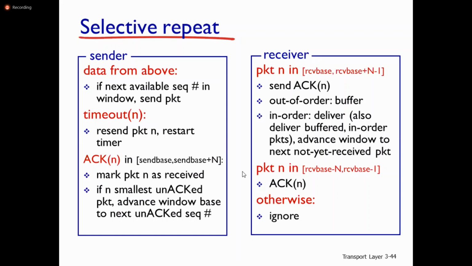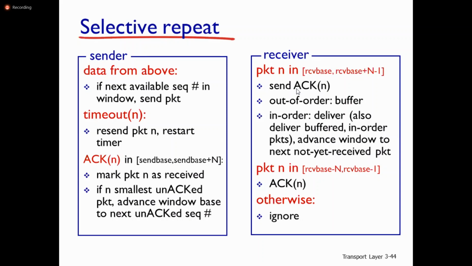Here acknowledgement n means it marks the packet n as received. If there is an acknowledgement for packet number n, that means that packet n is received correctly. If n is the smallest unacknowledged packet, advance the window base to the next unacknowledged sequence number. Here there is no need to wait for the acknowledgement for a particular packet. If there is no acknowledgement for a particular packet, after the timer expires, it retransmits the packet.